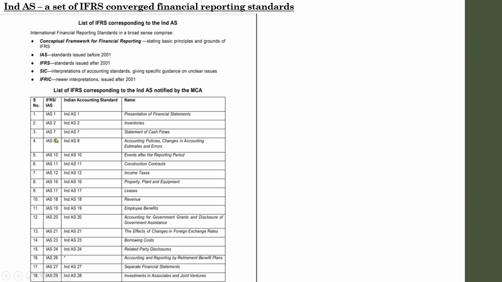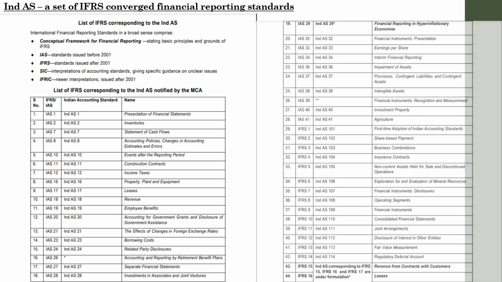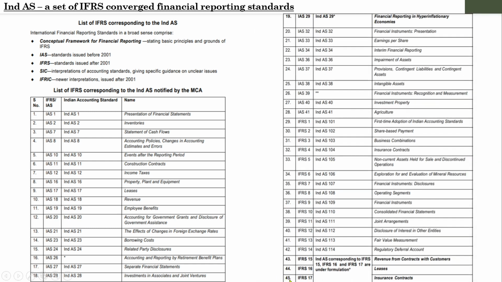These are the standards along with their numbers, and this column consists of the Indian accounting standards followed in our country, the new set of accounting standards, and the name means the title of that particular standard. There are around 45, including amendments and changes and merging of certain standards that have happened until now.